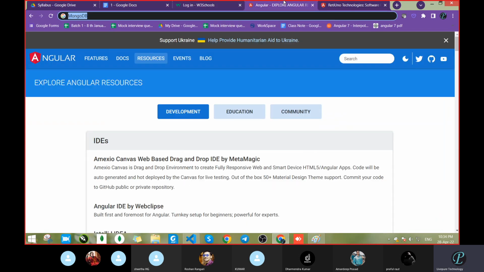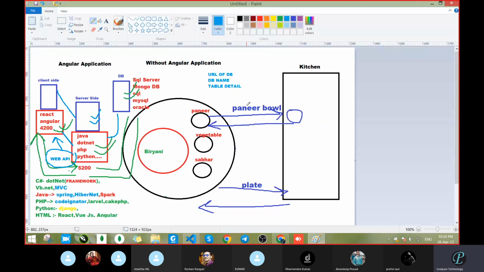When you work, you will get all these details. Clear? So this was the complete flow of the front-end application, back-end and database. I hope you got the complete clear picture of how this is working.